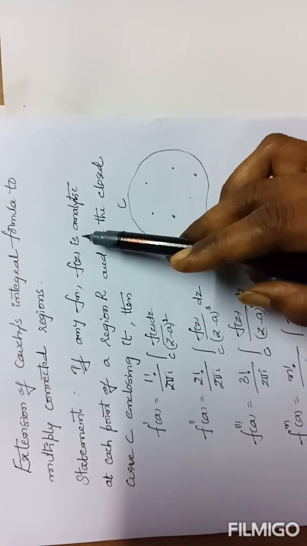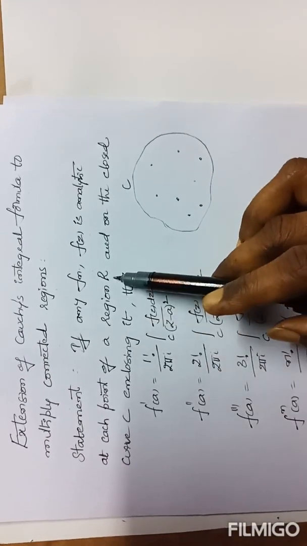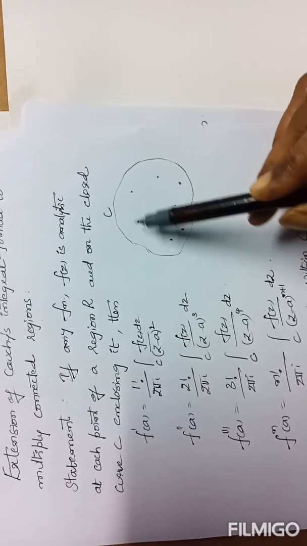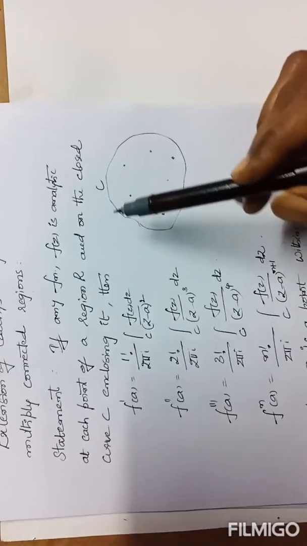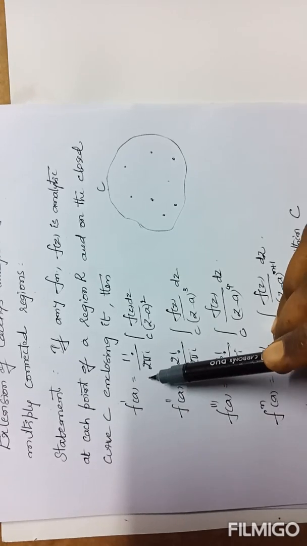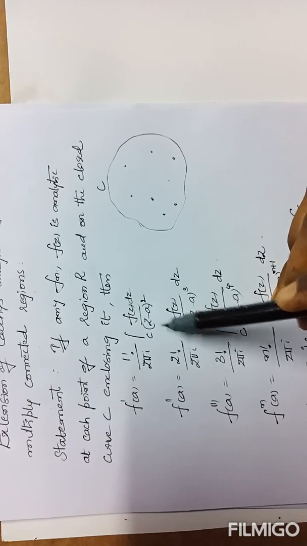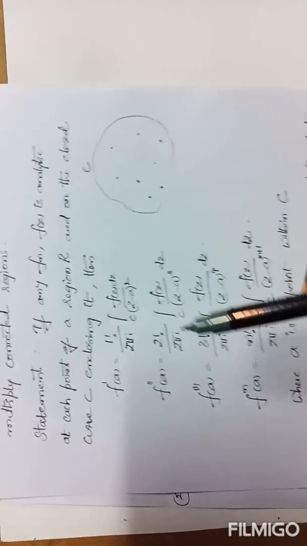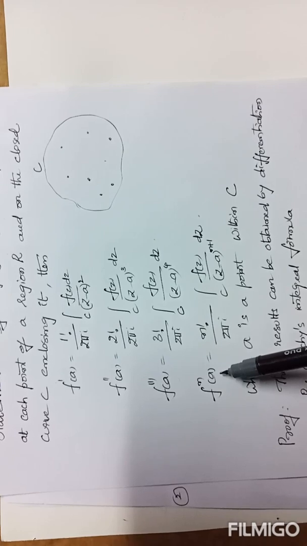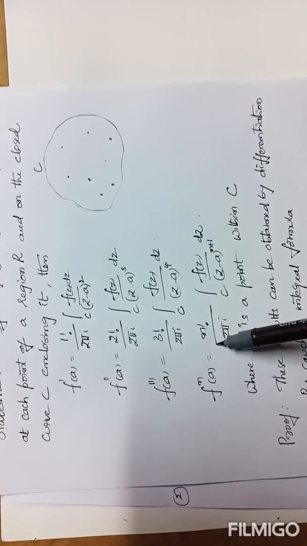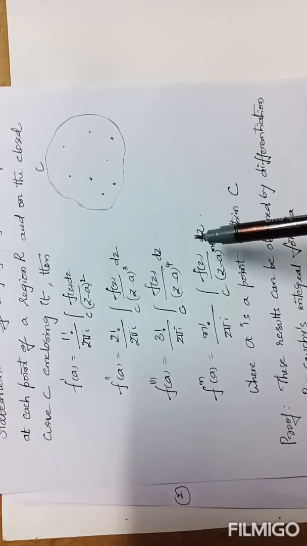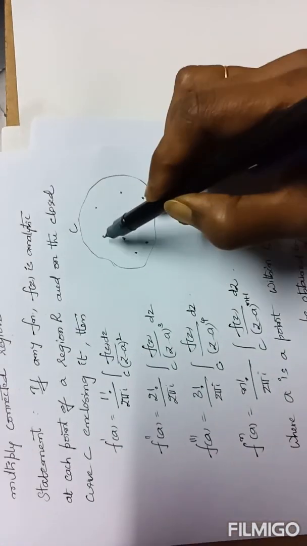Statement: if any function f of z is analytic at each point of a region R and on the closed curve C enclosing it, here the point is f of z is analytic at each and every point of the region R which is enclosed by the curve C. Then f dash of a, the derivative of f at a, equals 1 by 1 factorial 2 pi i integral over C f of z by z minus a whole square dz. f double dash of a is defined like this, f triple dash of a, and so on, f to the power n of a, the nth derivative of f at a, equals n factorial by 2 pi i integral over C f of z by z minus a whole power n plus 1 dz, where a is a point within C.